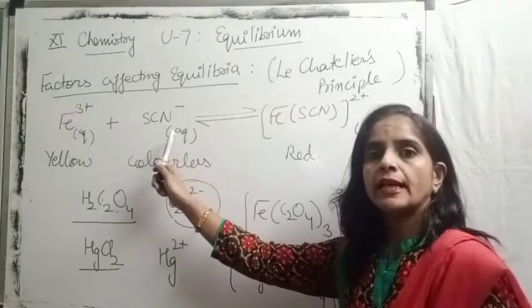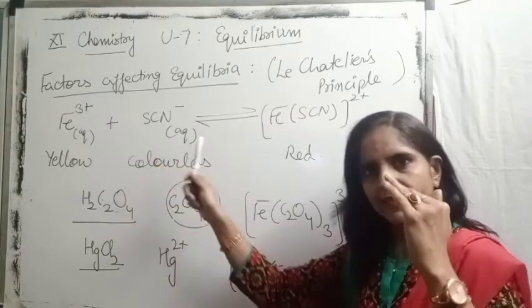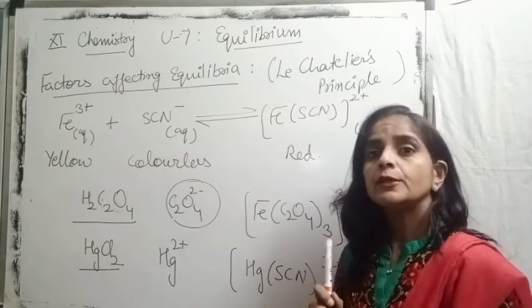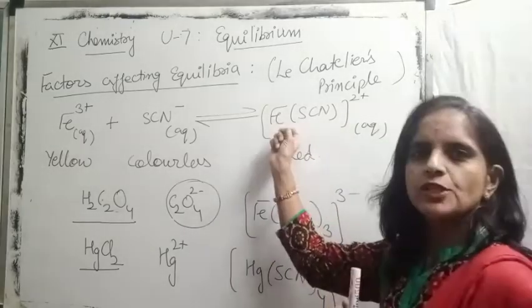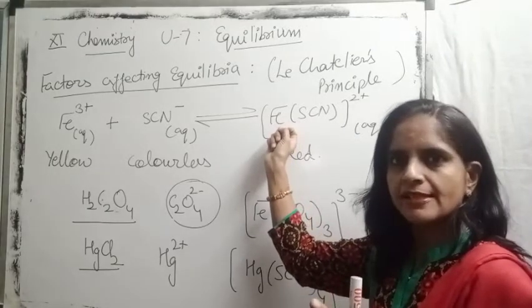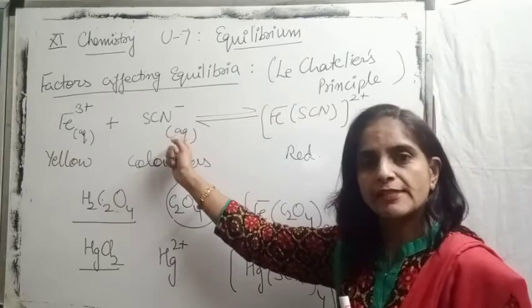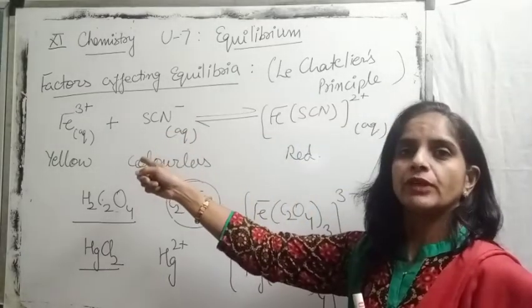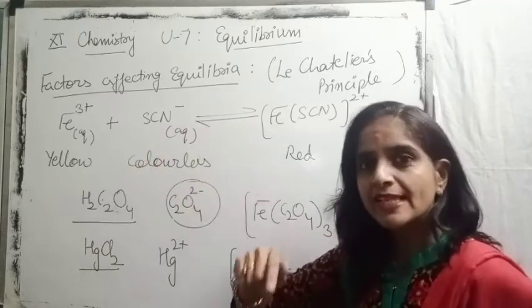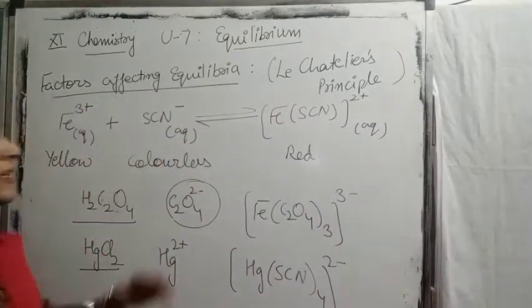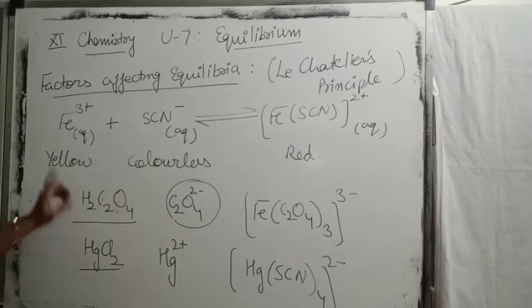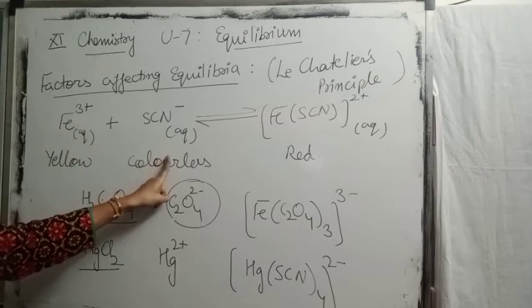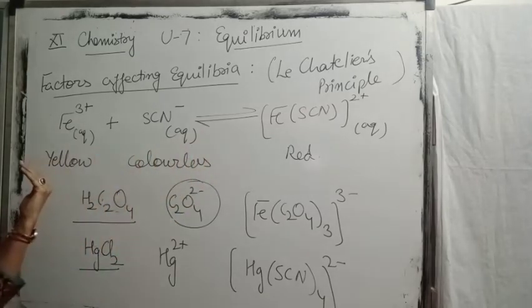Now as the thiocyanate ion is consumed, again the concentration of reactant decreases. To maintain this concentration of reactants, the decomposition rate of ferric thiocyanate increases so that this reduced concentration is maintained. Again the reaction will move in the backward direction. So we can say the intensity of red color further decreases. If you are adding these two, they consume one of the ions of the reactant, so the reaction will move in the backward direction and the intensity of red color will decrease.